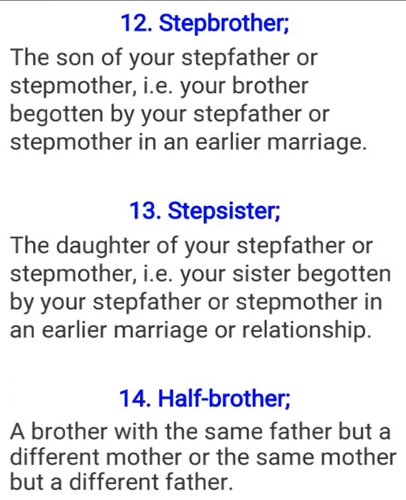Then we now have stepsister, the same, but it's the female version. The daughter of your stepfather or stepmother, that is your sister begotten by your stepfather or your stepmother in an earlier marriage or relationship. So you can see the earlier running. But talking of half now, like we are going to see from number 14, there will be no earlier again, because half, we are talking of running along.